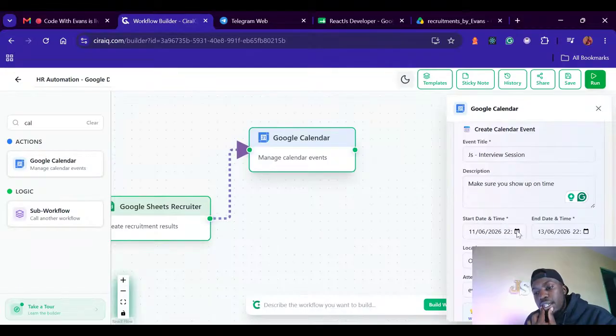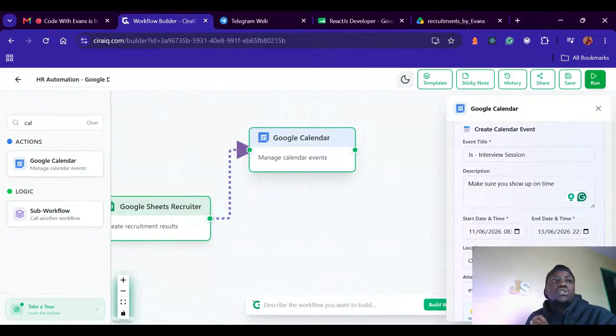Start date. So start date, let's say interviews from 8:30. Is it 8:30? Yeah. The interview should start from tomorrow 8:30 a.m. to, let's say,